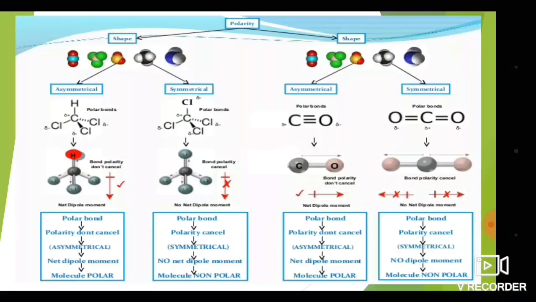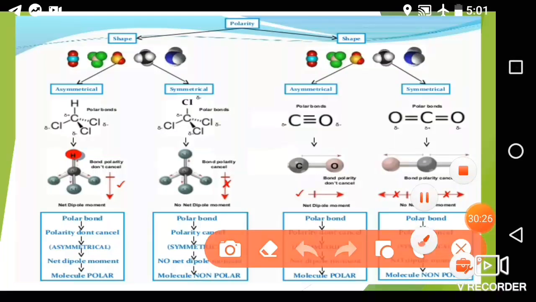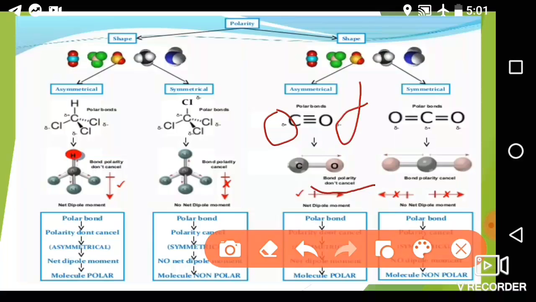Second example: see carbon monoxide and carbon dioxide. Here carbon monoxide is not a symmetrical molecule. If you take the stretching vibration, then due to the stretching or deformation vibration, small charges develop on the poles, with delta positive charge on the carbon and delta negative charge on the oxygen.